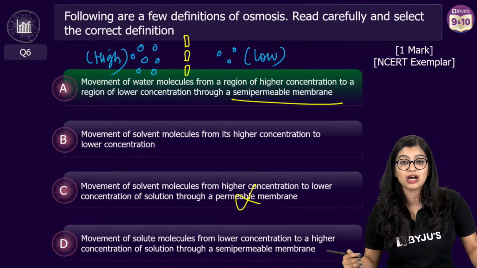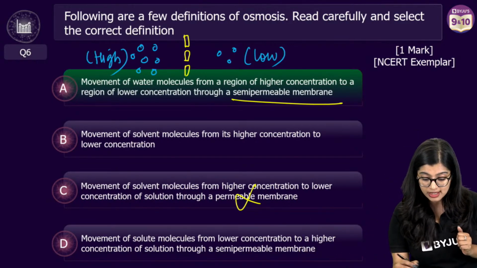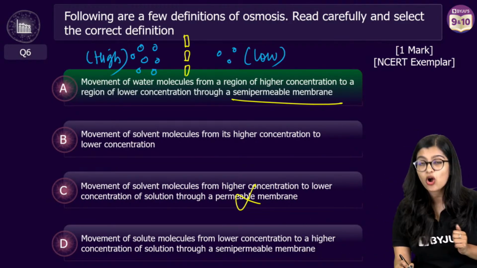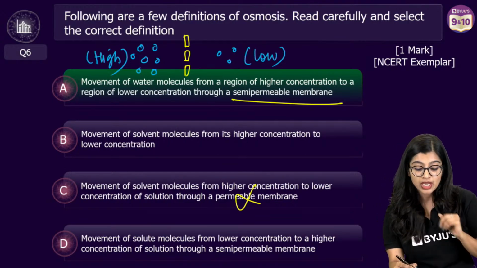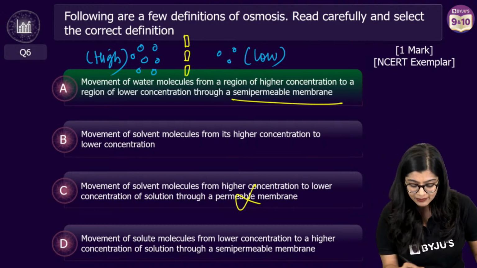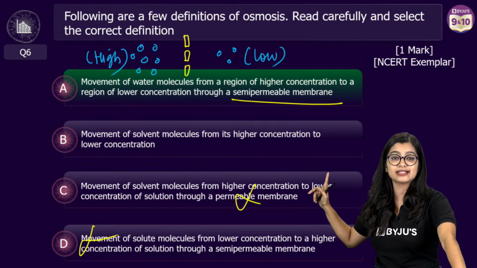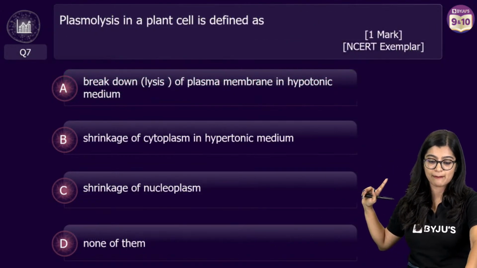Permeable means freely permeable. It allows everything to go, right? So that is something you need to focus on. Movement of solvent from high to low concentration is only half the definition. If semi-permeable is not mentioned, then you should not choose it, right? Then again, this option is saying, ma'am, low to high. No, this is not the case. So the correct answer is option A, for all of you to remember.